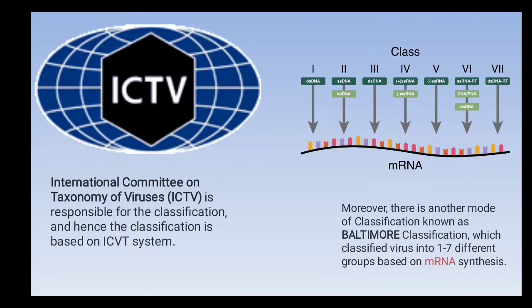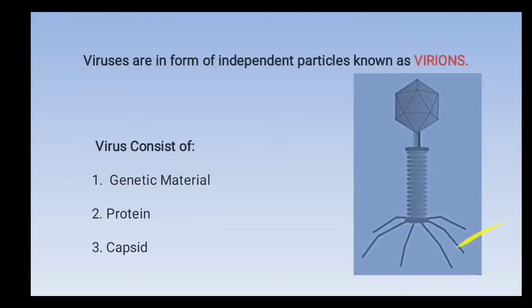And there is another classification, which is commonly known as the Baltimore classification. The Baltimore classification is based on RNA synthesis, and the viruses are classified into 7 groups, 1 to 7.